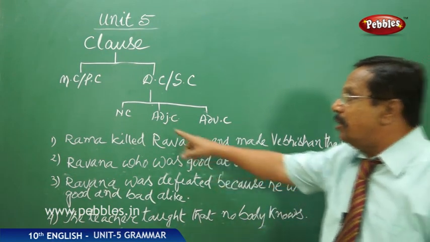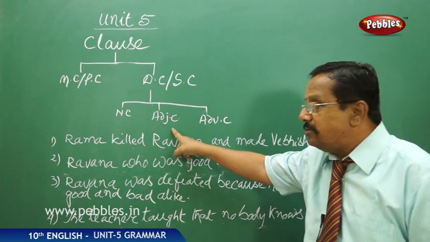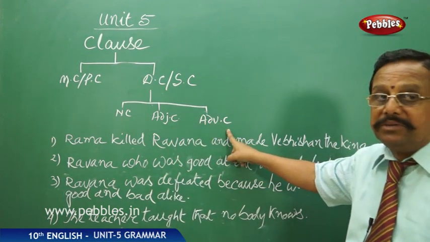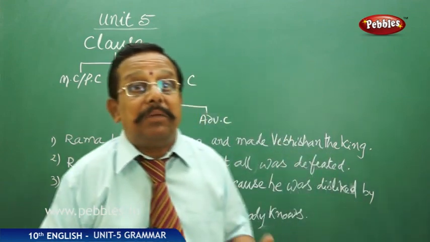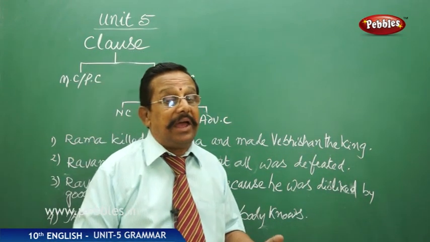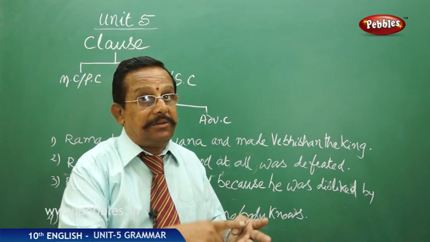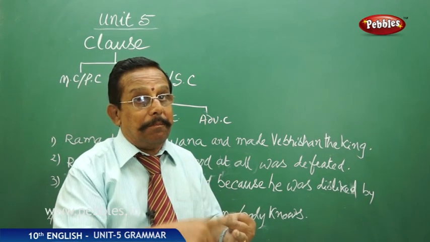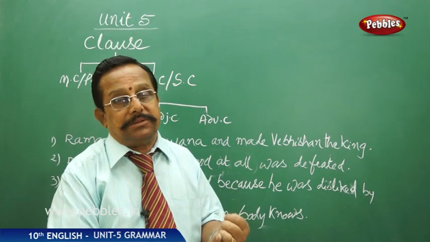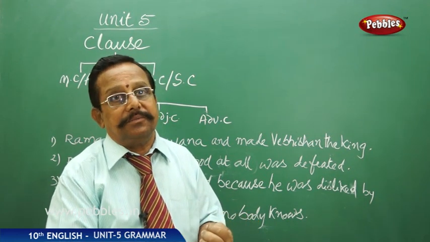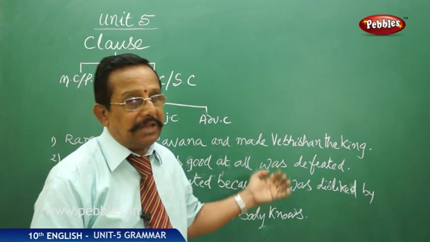So now noun clause we have seen, adjective clause we have seen, adverb clause we have seen, and we will see certain adverb clauses. Adverb clause of, as I told you, place, time, manner, reason, purpose, and conditional clause. These we will see in the next session.